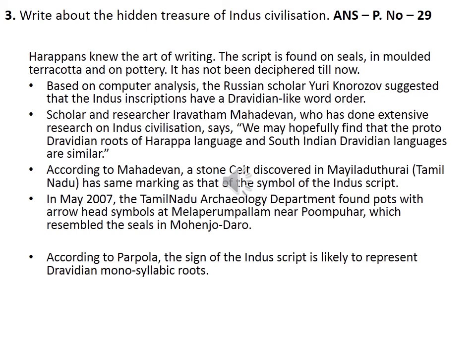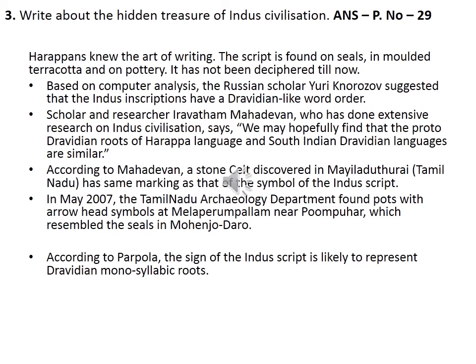Then the remaining four points. Based on computer analysis, the Russian scholar Yuri Knorozov suggested that the Indus inscriptions have a Dravidian-like word order. Then scholar and researcher Iravatham Mahadevan, who has done extensive research on Indus civilization, says we may hopefully find that the Proto-Dravidian roots of Harappan language and South Indian Dravidian languages are similar.